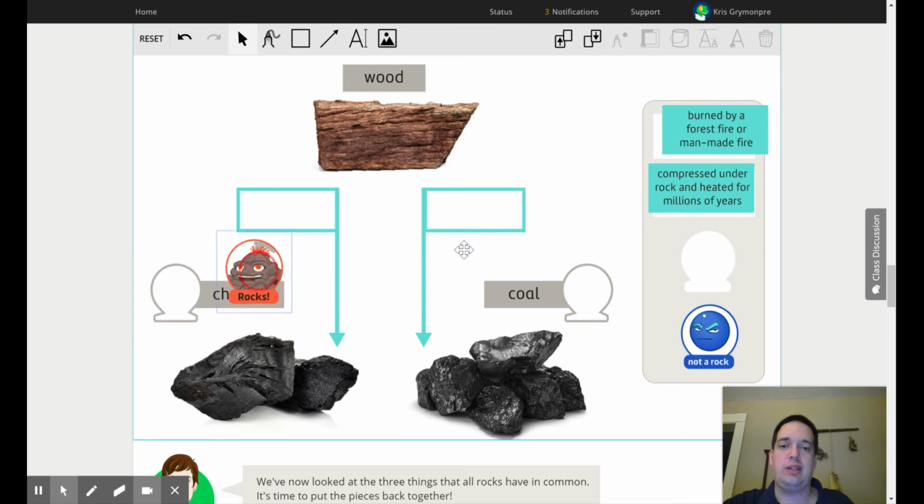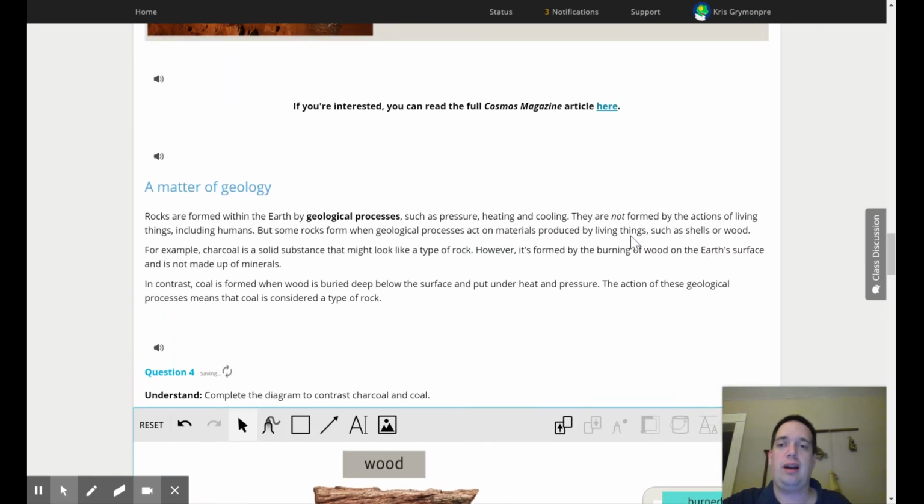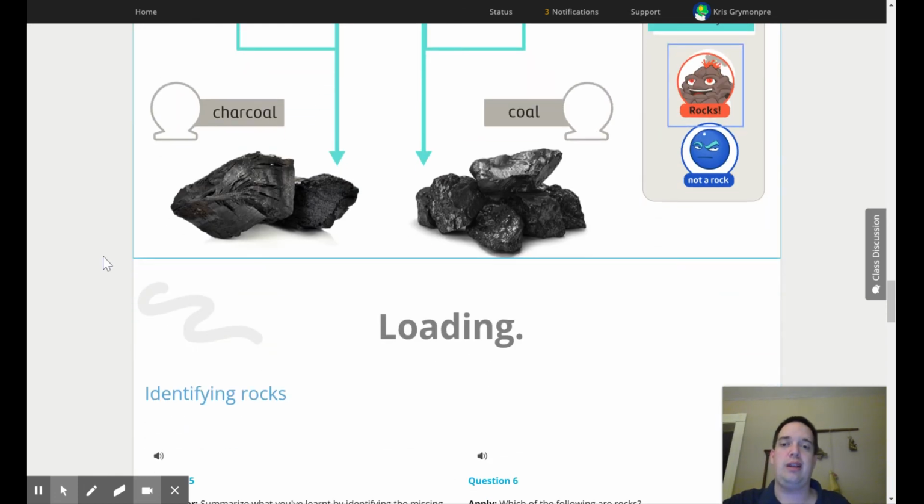In fact, one of those is just made of wood that wasn't really turned into a rock. Do you think that's charcoal or do you think that's coal? If you need an extra hint, click up above here where it says a matter of geology and click this, and I'll read it out loud to you and give you another hint.